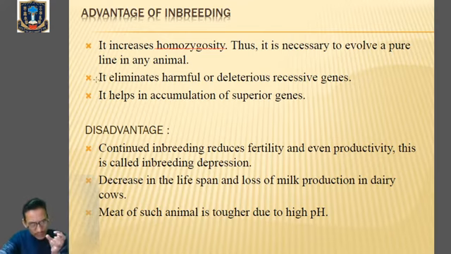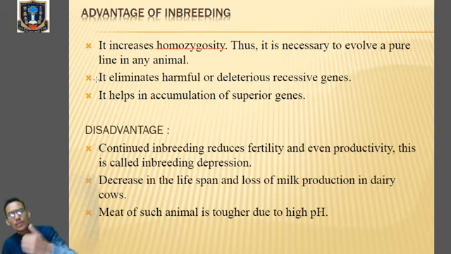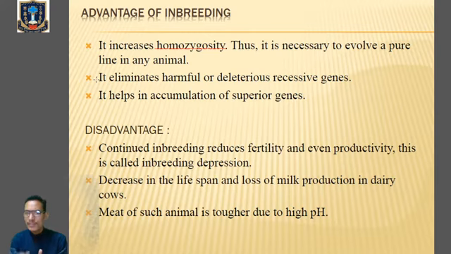Number two, it will remove the harmful or deleterious recessive genes. The genes which are harmful in the population will be removed by means of inbreeding, and there will be accumulation of superior genes. So harmful genes will be removed and the beneficial or superior genes will be present in the population. But there are certain disadvantages of inbreeding also.